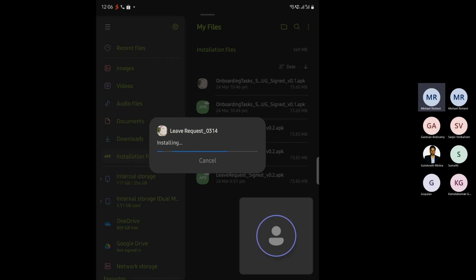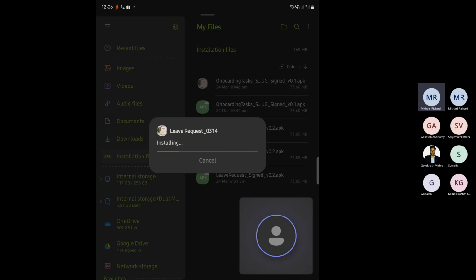So this is the prompt that you get because you are not installing it from the Google Play Store. It will show you a warning saying that it's from an untrusted source, and all those things. You click install and it will do the installation.